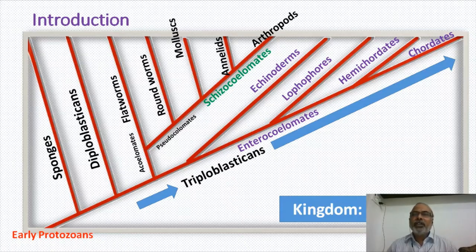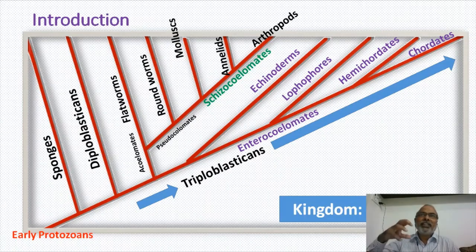Okay, echinoderms, hemichordates, and chordates. These are deuterostomes. And the formation of coelom is very, very different here. The formation of the coelom is directly from the roof of the archenteron. The coelom here is known as enterocoel. Whereas I mentioned in flatworms there is no coelom at all in spite of having mesoderm. And in roundworms there is a cavity, an embryonic cavity, that persists even in the adult as pseudocoelom or the false coelom.